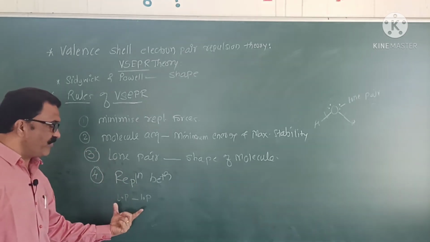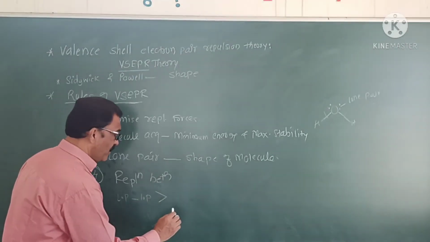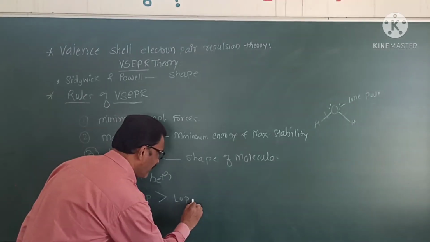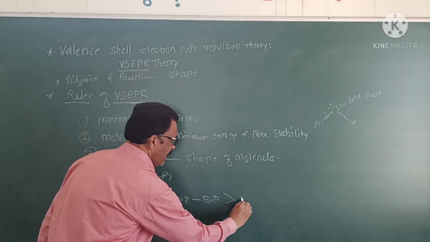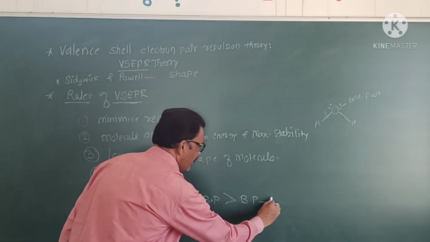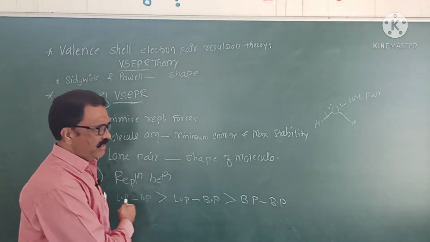Hence, lone pair has more repulsion than lone pair and bond pair, which is greater than bond pair and bond pair repulsion.